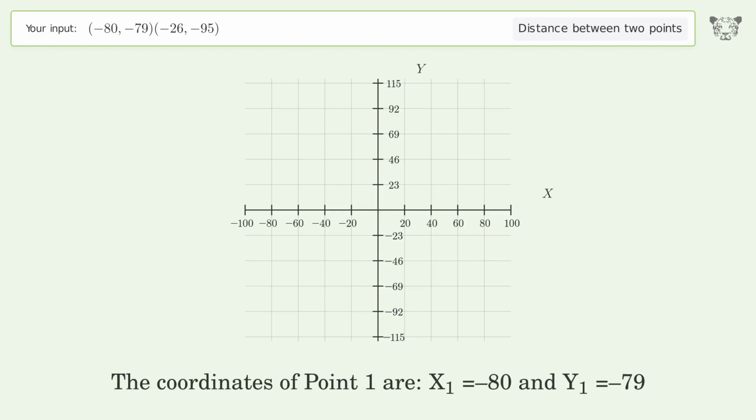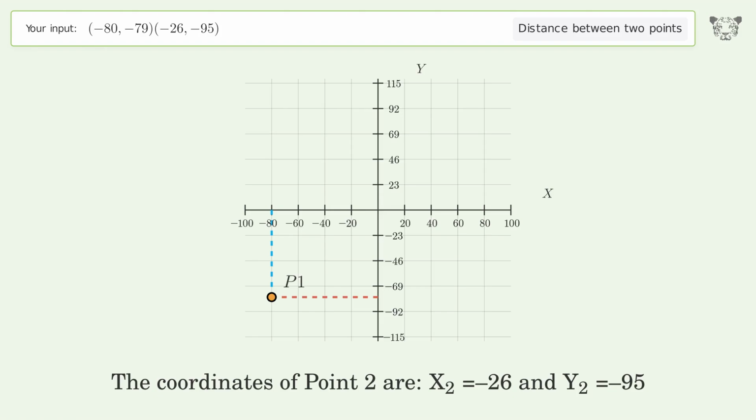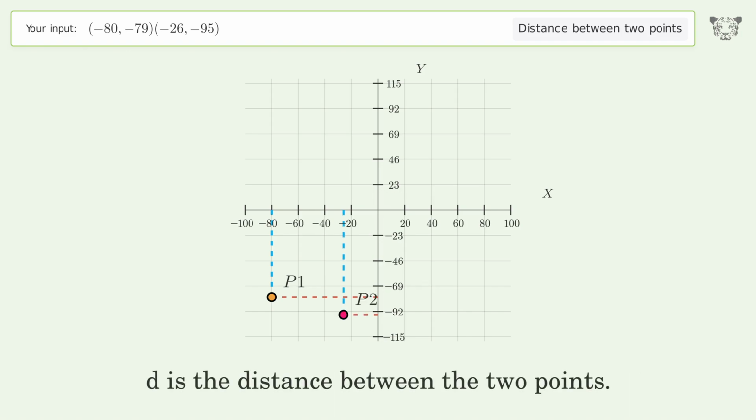The coordinates of point 1 are x1 equals -80 and y1 equals -79. The coordinates of point 2 are x2 equals -26 and y2 equals -95. D is the distance between the 2 points.